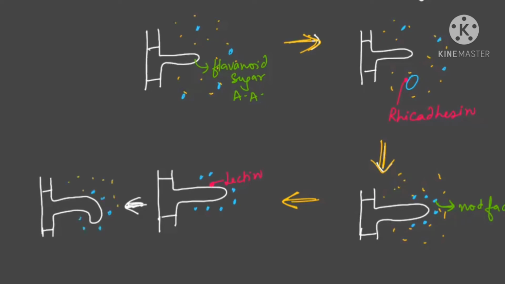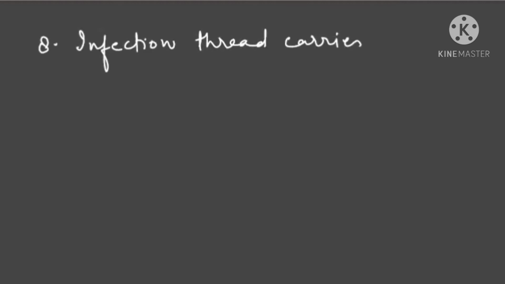So first of all, the first step in nodule formation is the curling of the root hair. After curling, these bacteria will produce infection thread. The infection thread is produced, which will carry the dividing bacteria. So infection thread carries dividing bacteria. And the bacteria are able to reach the inner cortical layer and pericycle.